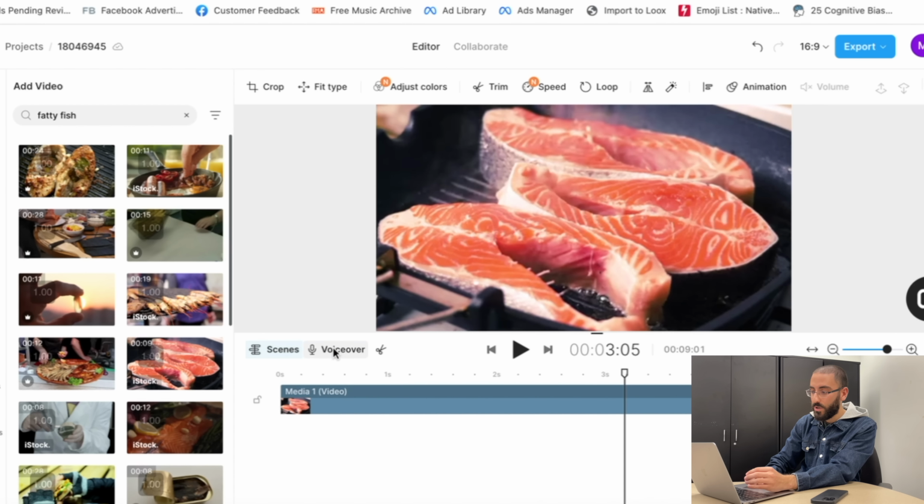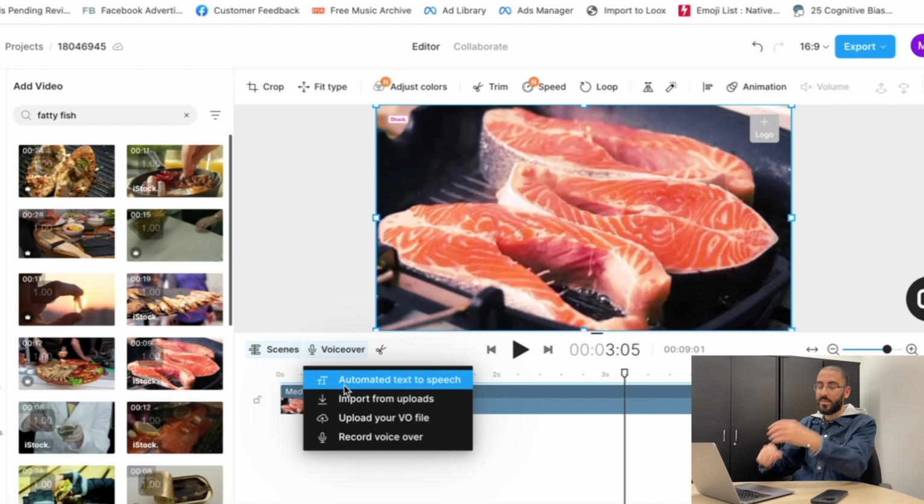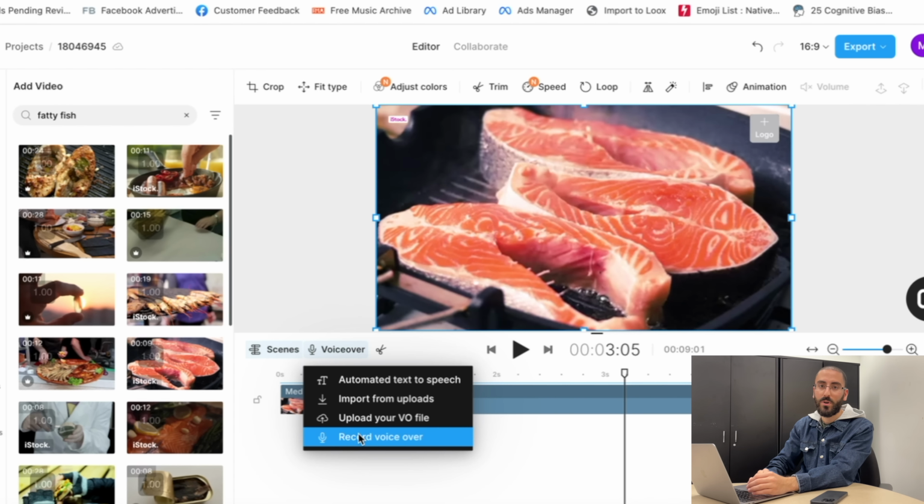But we're going to click on voiceover, and you have the option of making text to speech. You know how on TikTok you can make text to speech? In this case, you can do it too with many different voices. Now, I do recommend maybe recording your own voice. If you want to use your own voice, I truly recommend doing that. But if you don't want to do that, you can go on Fiverr and hire someone to do your voiceover for you.